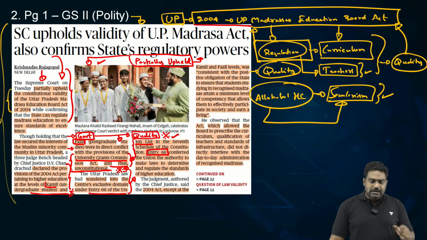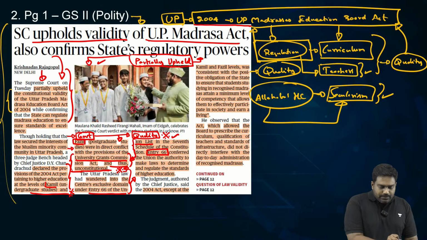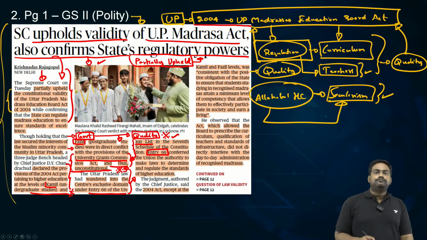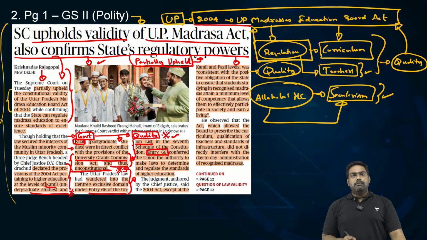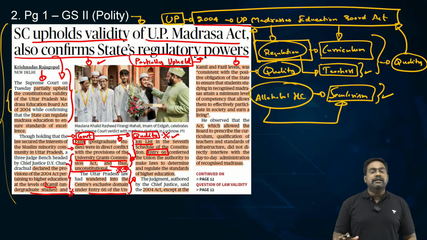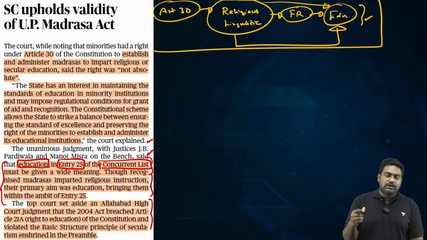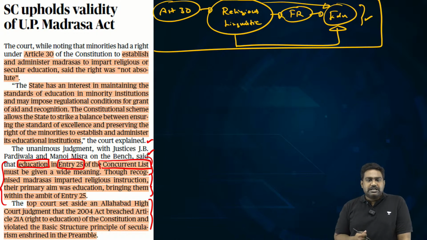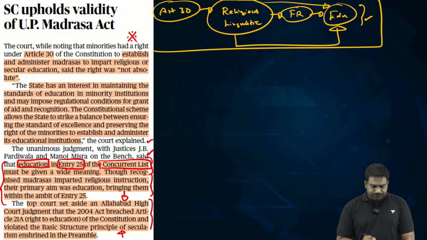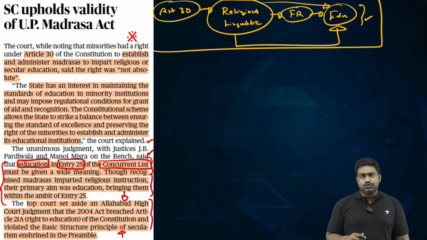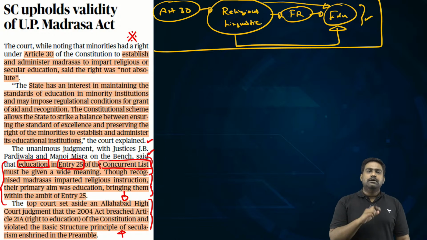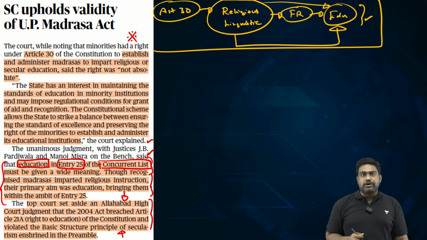But the Supreme Court has upheld the validity of the law, recognizing that governments have a right. They do have the authority to ensure that minority institutions are regulated only to maintain quality, not to interfere with religious rights or linguistic minority rights. Is this clear to everyone? So this is a very, very important ruling again. It has essentially set aside the previous judgment of the Allahabad High Court, which had declared this law unconstitutional, as it saw the law to violate the basic structure of the constitution and the principle of secularism.